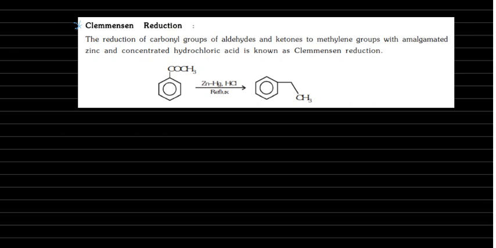Then Wolff-Kishner takes place in the basic medium, this is in the acidic medium, remaining almost the same. The reduction of carbonyl groups of aldehydes and ketones to methylene groups with amalgamated zinc, mercury, amalgamated zinc and concentrated hydrochloric acid is known as Clemmensen reduction.